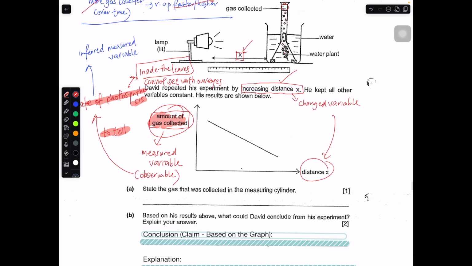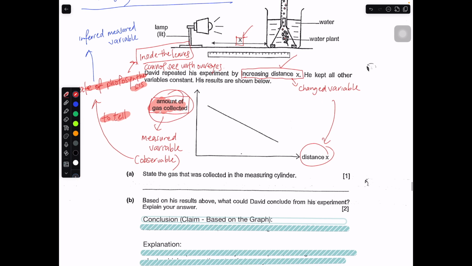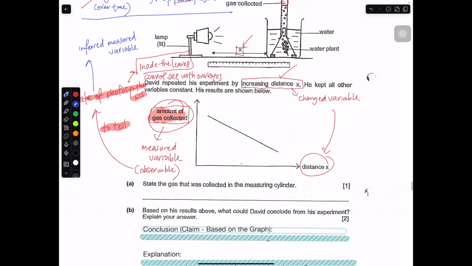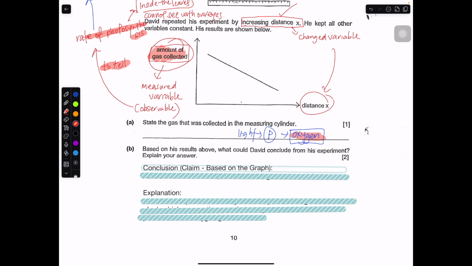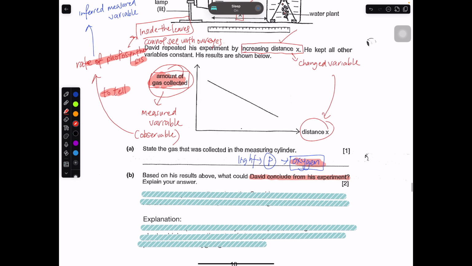Now let's take a look at the question. State the gas that was collected in the measuring cylinder. Since we already established that this is a photosynthesis process, because there is light, photosynthesis takes place. The thing that will be produced is oxygen. So this is the answer: oxygen. Based on your answer above, what could David conclude from his experiment, and explain?